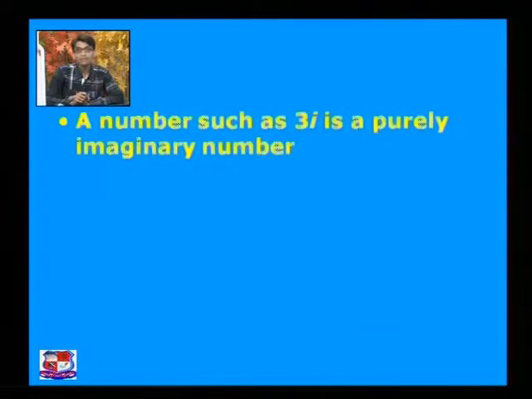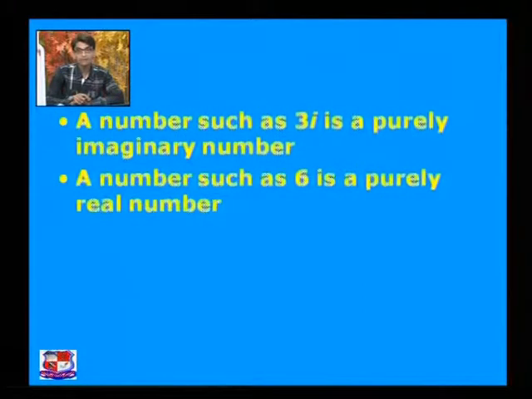Okay, in the same way, if we discuss the number 6, then 6 is a purely real number, because we can write 6 as 6 plus i into 0. So 6 is the real part and the imaginary part is 0 in this number.